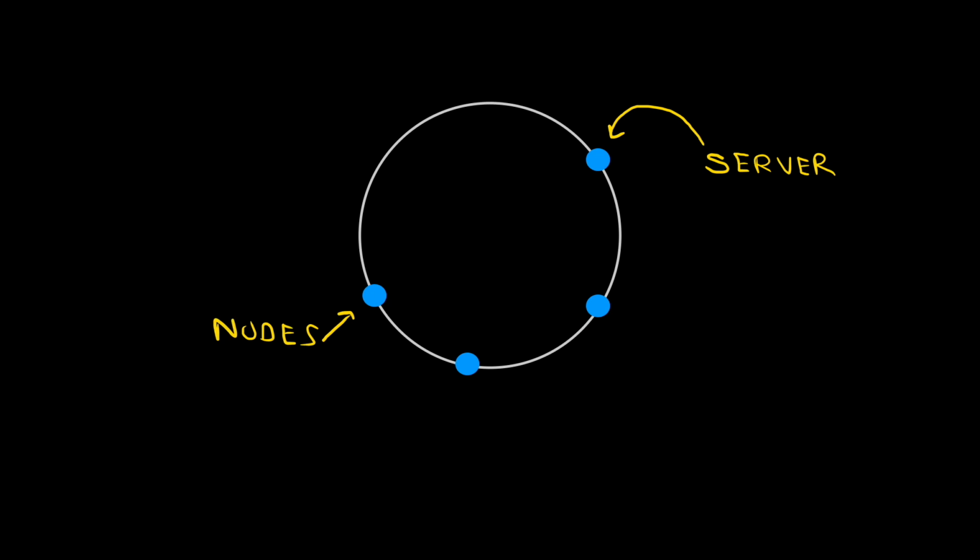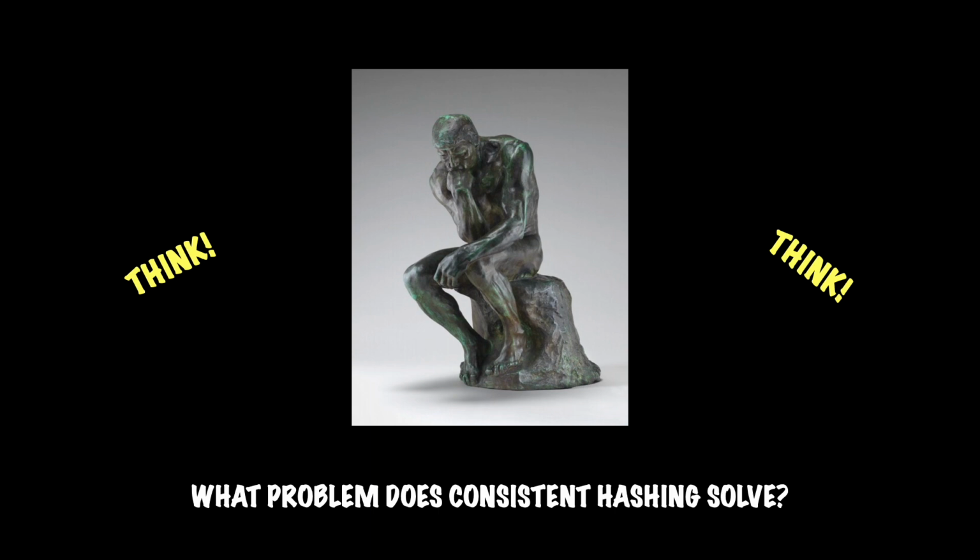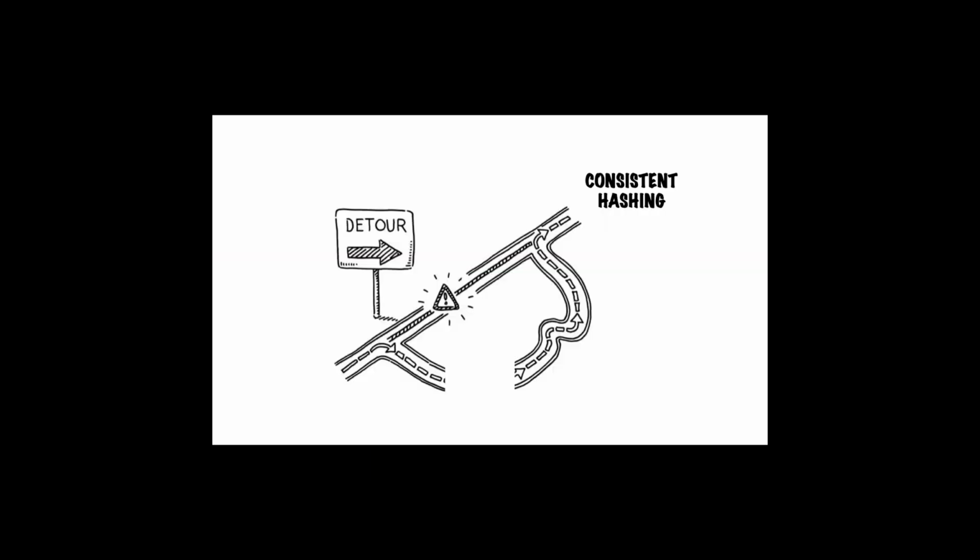So before I start explaining the concept of consistent hashing by drawing a circle and some random servers and nodes like a million other YouTubers, let's pause for a moment to think what problem consistent hashing really tries to solve. Now, even to understand the problem that consistent hashing solves, we need to take a slight detour and briefly understand the concept of hashing. So what is hashing?